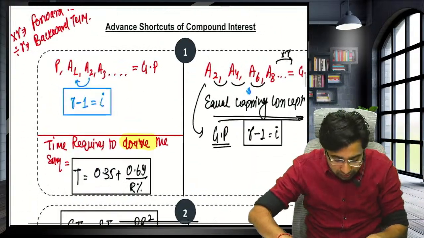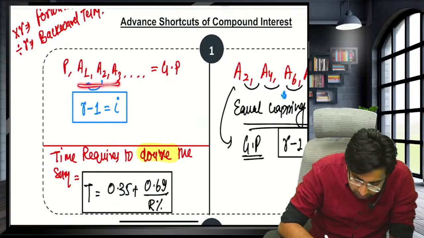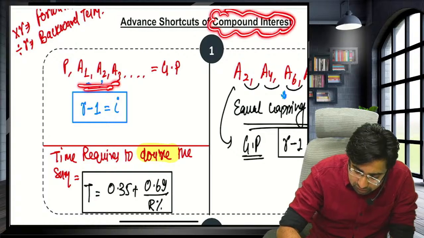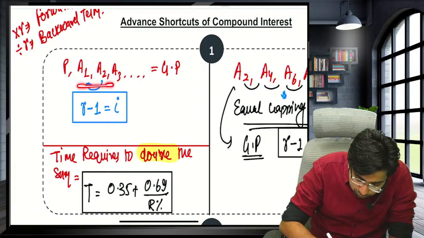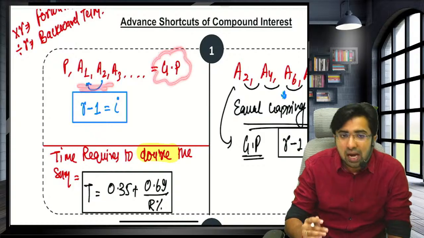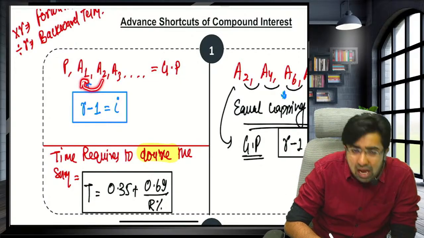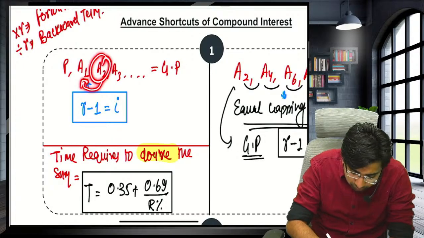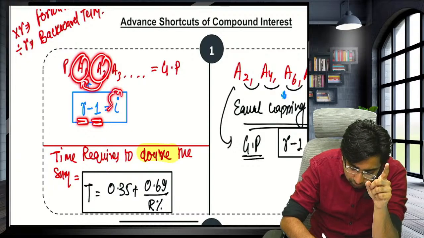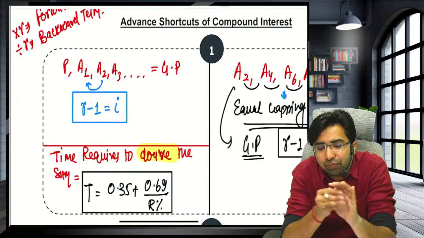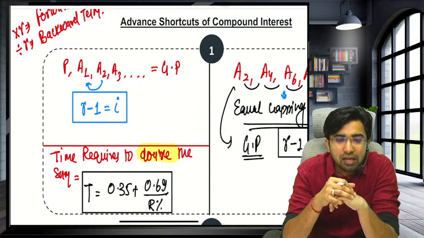First advanced shortcut, guys: the amounts form a geometric progression. If you are getting the interest as per compound interest, then the amounts will form a geometric progression. In such a geometric progression, how do you get the common ratio R? Forward term divided by backward term gives you R. Subtract 1 from R, and you will get the rate of interest that was asked in the question. This is the biggest shortcut, guys.